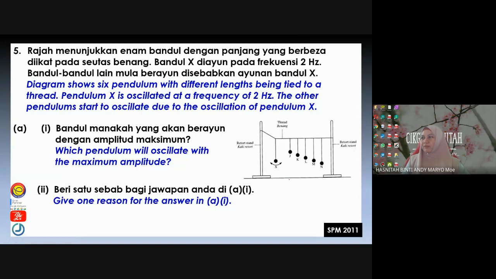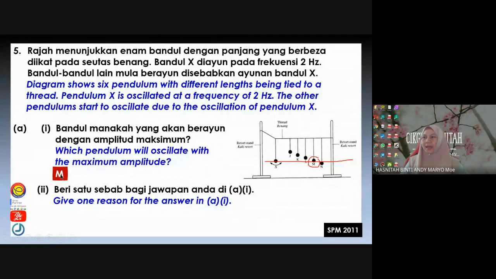So this one you have to check the length. Mana satu yang panjang dia sama? So it will be M. Okay, it will be pendulum M. You kena tengok dengan pembaris, with the ruler. Okay, M. Give one reason for the answer in A.